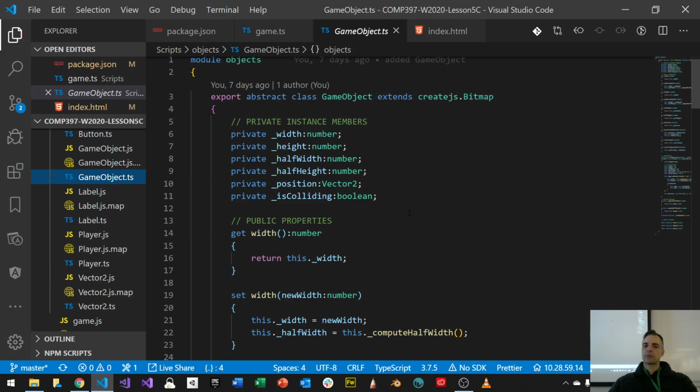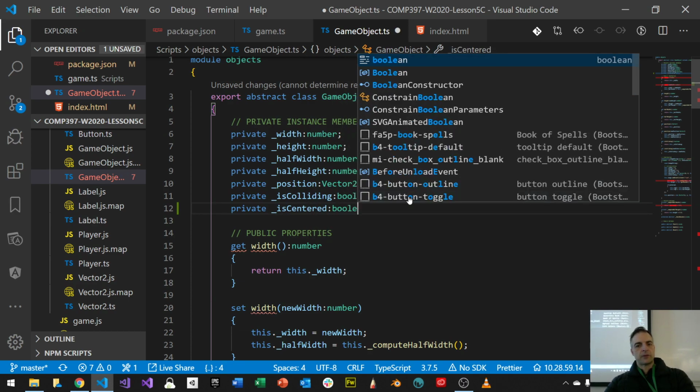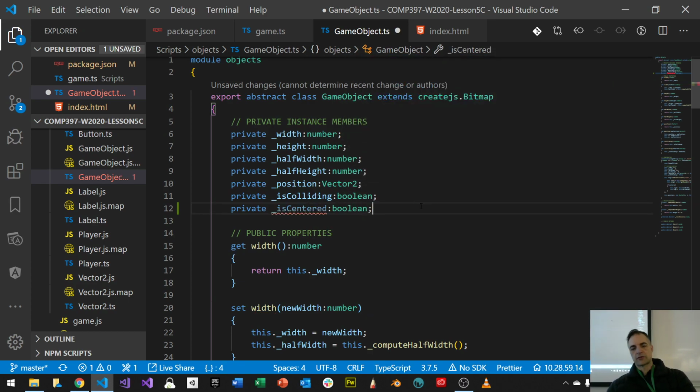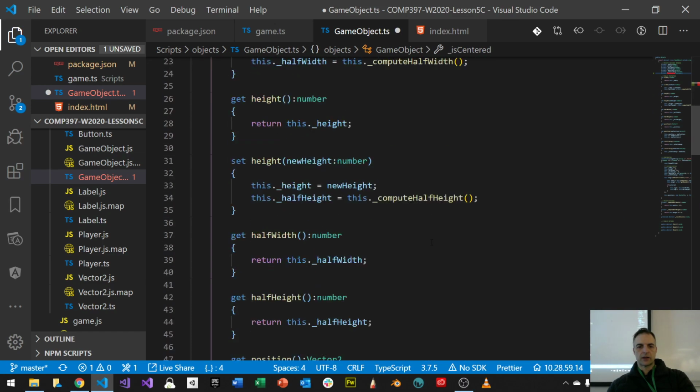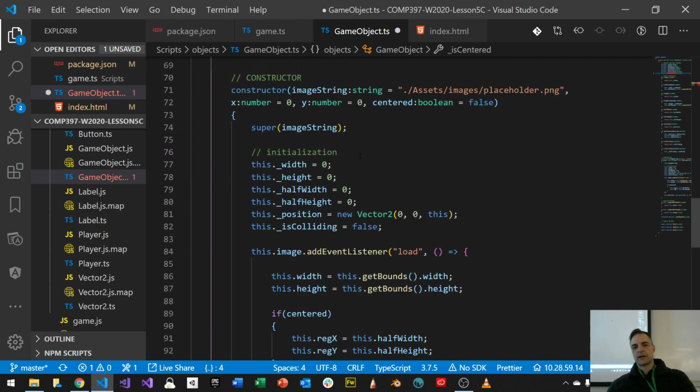So let's give it that capability, my game object superclass. I'm going to go here, private. I'm just working in my player right now. Private is centered. It's going to be a Boolean for whether it's centered or not. I've got to set it up, just like I initialize stuff here.